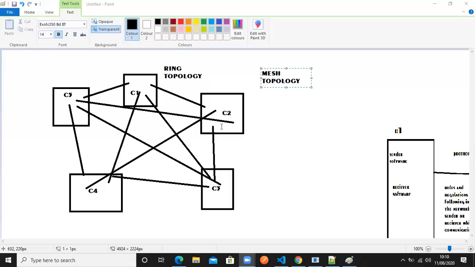Understand? Any clarifications? No, sir. No, sir.